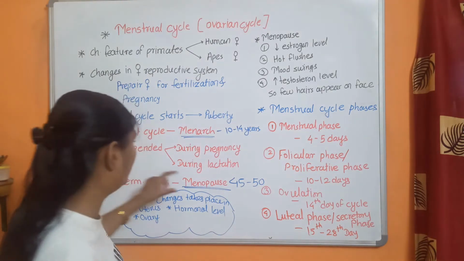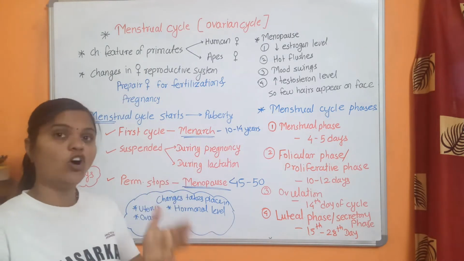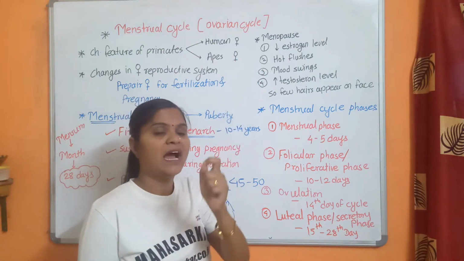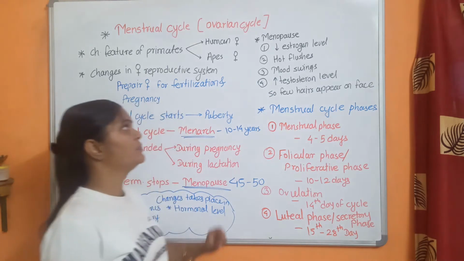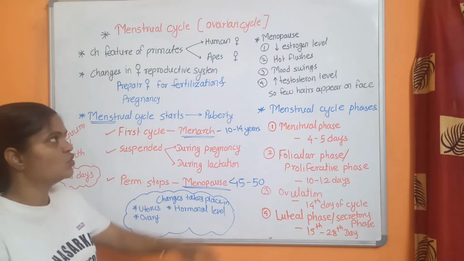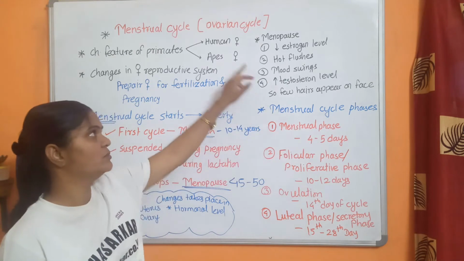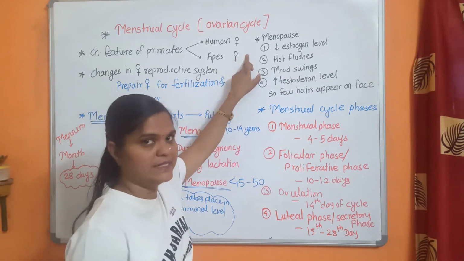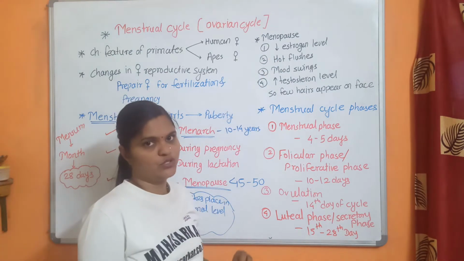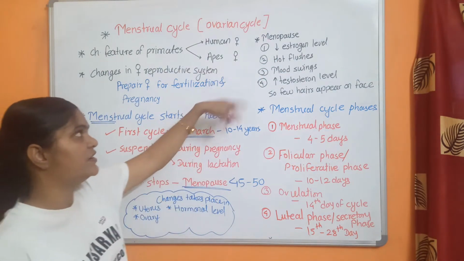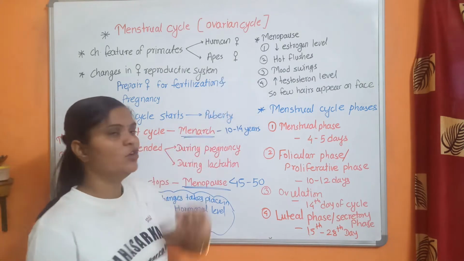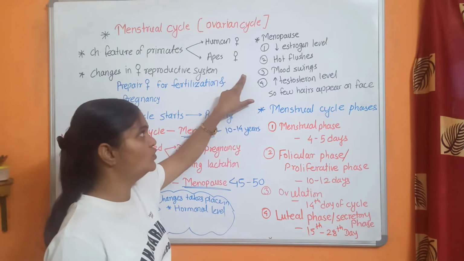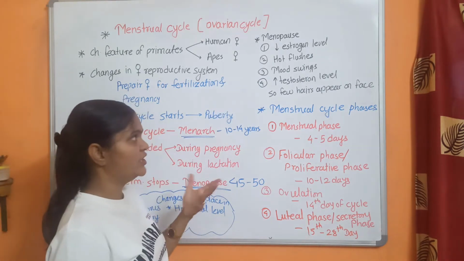Menopause causes changes in the female body. First, there is a change in hormonal level. The estrogen hormone is secreted by developing follicles. At menopause follicles are not developed, and because of that the estrogen level decreases. Decreasing estrogen is the characteristic of menopause. Then hot flushes and mood swings occur because of hormonal changes.